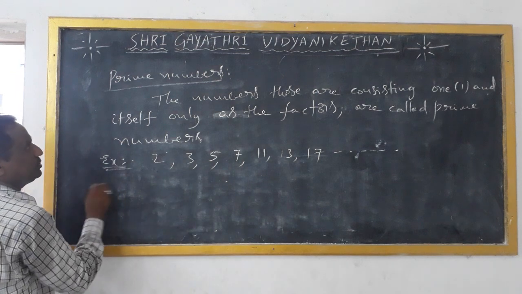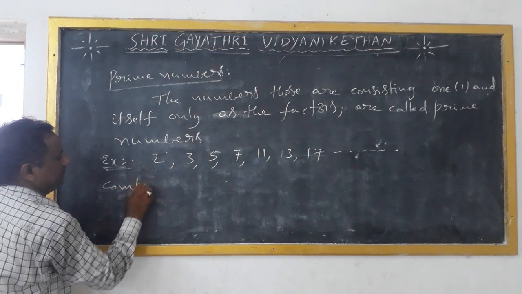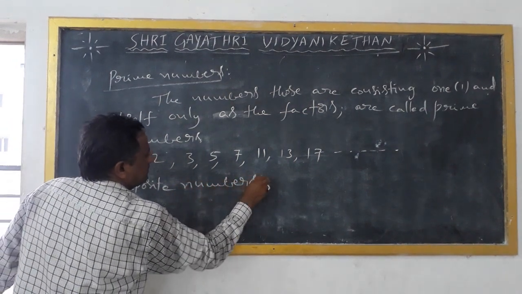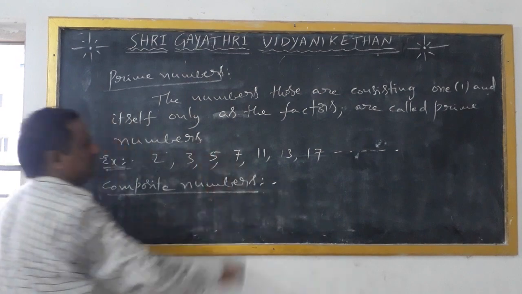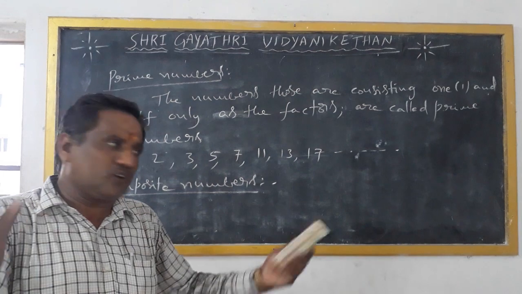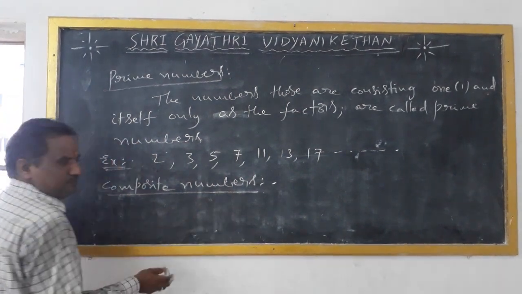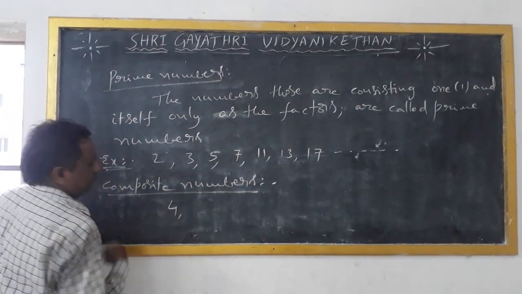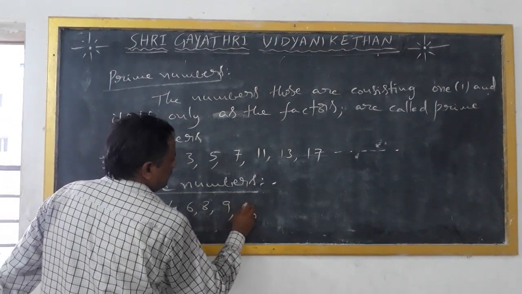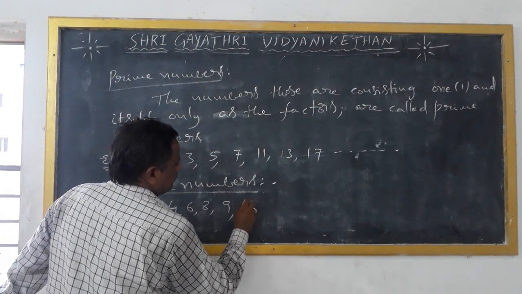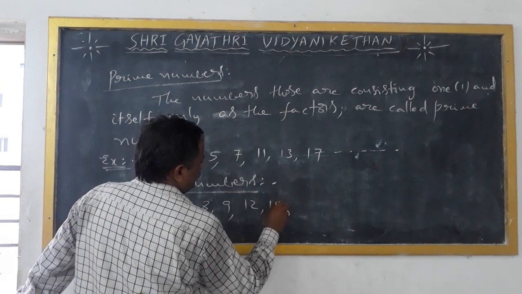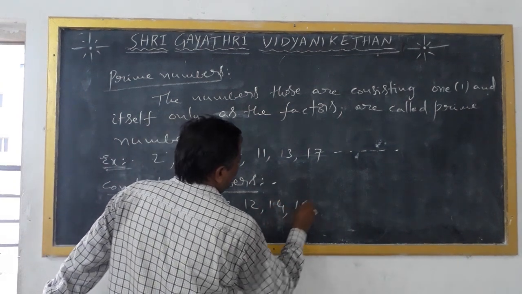Next, composite numbers. Composite numbers are the numbers other than prime numbers. The least composite number is 4. Then 6, 8, 9, 12, 14, 15, and so on.